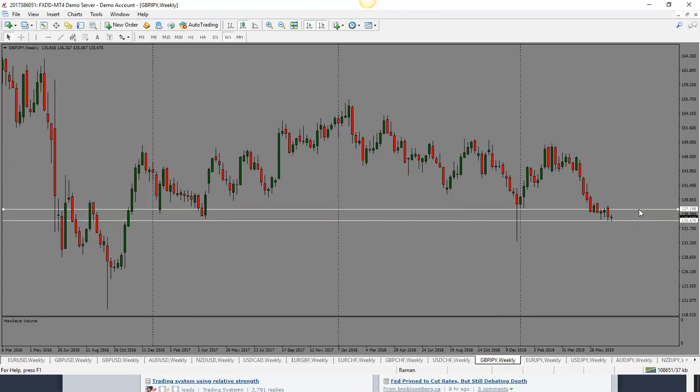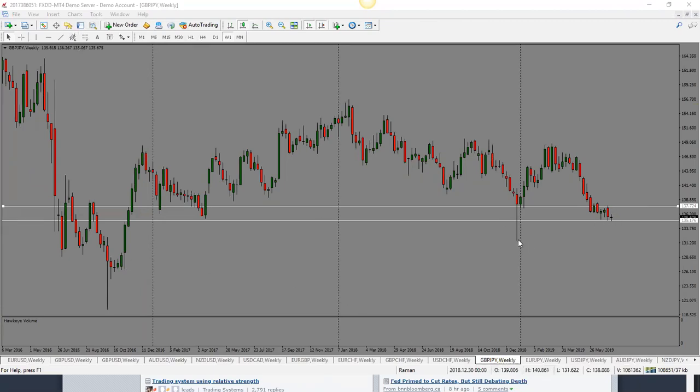If it doesn't break through this support level here at 135.20, chances are it's going back towards the top of the range. So in this case, I would look for a retest of the low here, and then a further move to the upside. But bias is neutral for this week. If it breaks the low, then it could drop down further towards this pin here. But for now, bias is neutral. And if it doesn't break the low, it's likely to go back towards the top of the range.